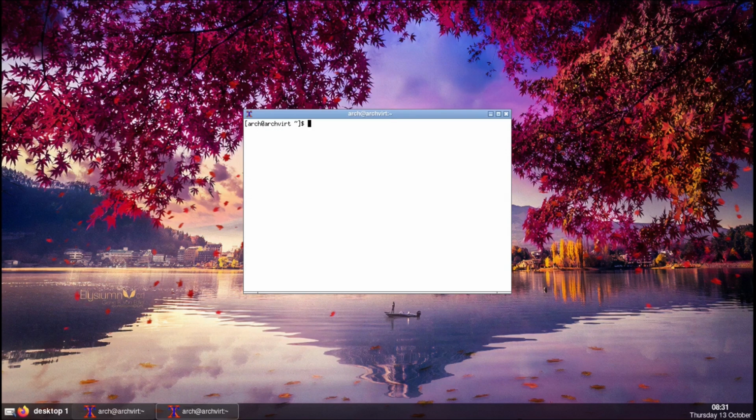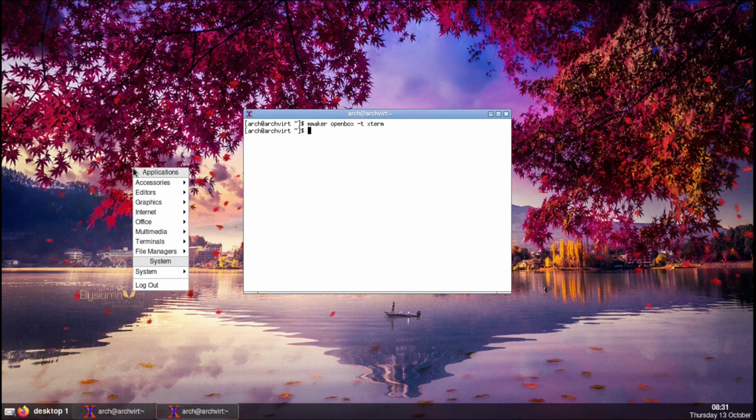Now to use menumaker, we need to use the command mmaker, all one word, and then the name of our window manager, which is OpenBox, space, -t, Terminator, which is our terminal, and then enter. Now it's done. And now when we right click and we go on to terminals, wait, we need to reconfigure our system first.